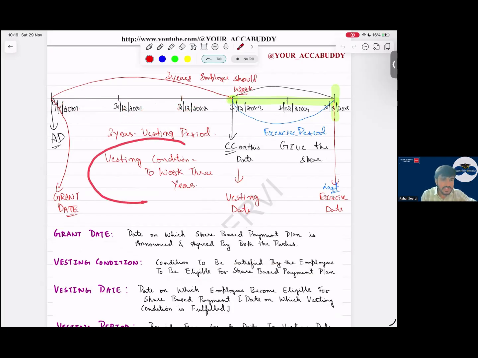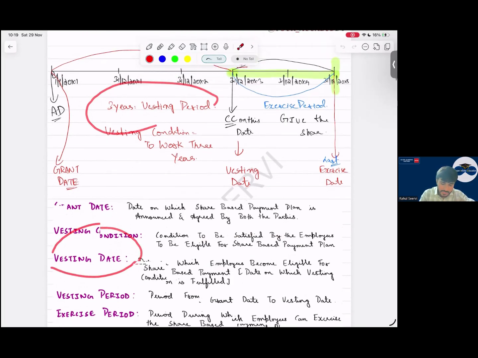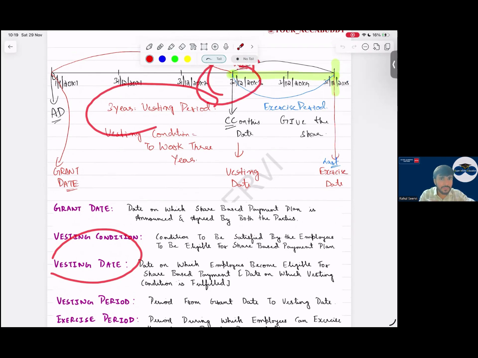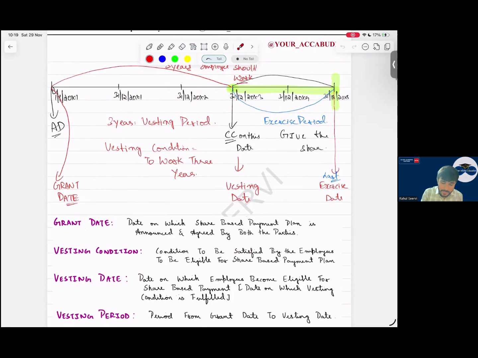Vesting period is 3 years. Then we have vesting date. Vesting date means the date on which the conditions are fulfilled, and on this date the employees will become eligible to take the shares. Once they become eligible, the company will give a time period, that you have 1 year or 2 years to exercise these shares. And then this is the last date when the employees can come and collect the shares.